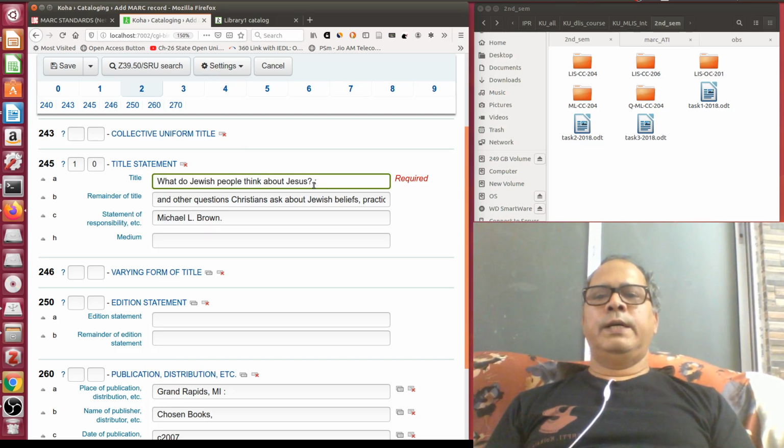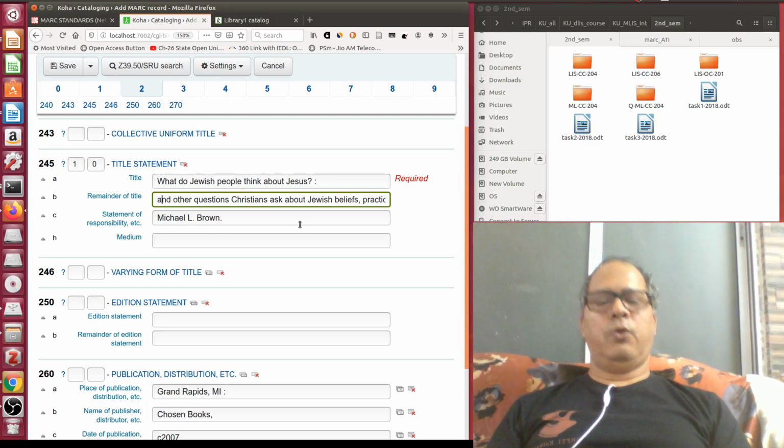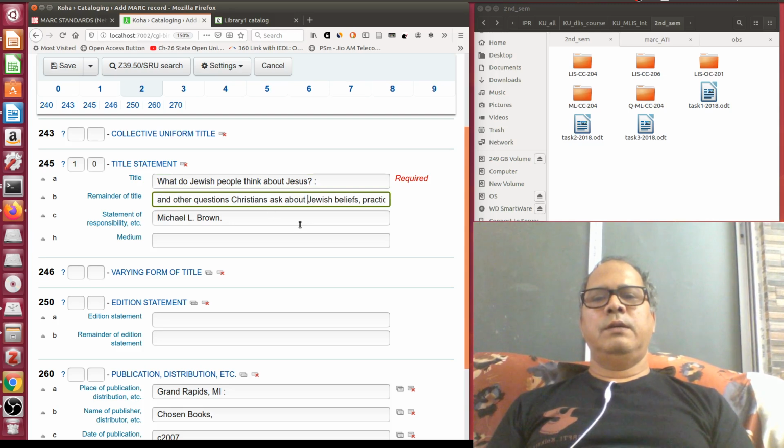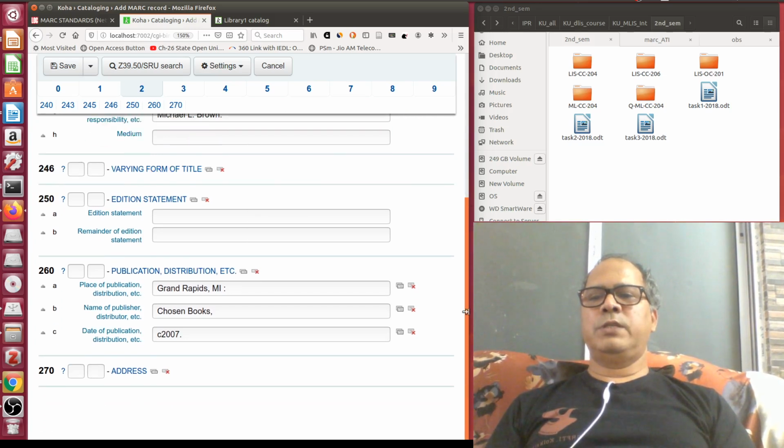So then this is the title, this is the subtitle, and this is the statement of responsibility available with the author. Now you can see that your subtitle ends with a forward slash here, so it is actually preceded by a single space. Similarly, if you come to 260, you see place of publication, then space colon, name of the publisher, comma without any preceding space, then copyright year c2007.